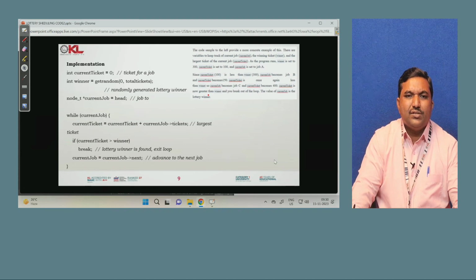The current job is equal to head, and that job is assigned 300 tickets, while current ticket equals current ticket plus the current job's tickets, and if it is greater than the winner, that is the larger ticket.